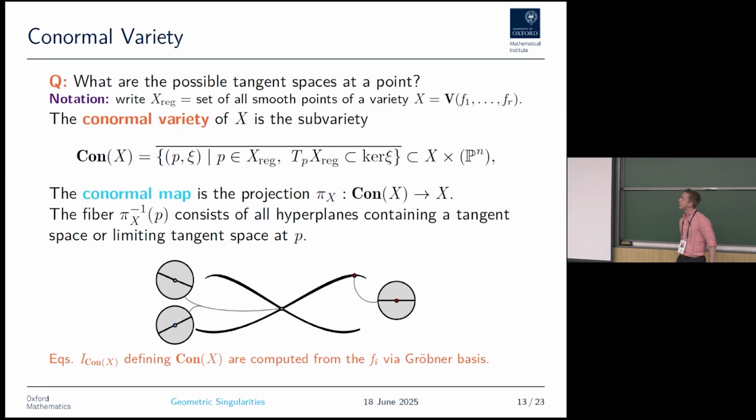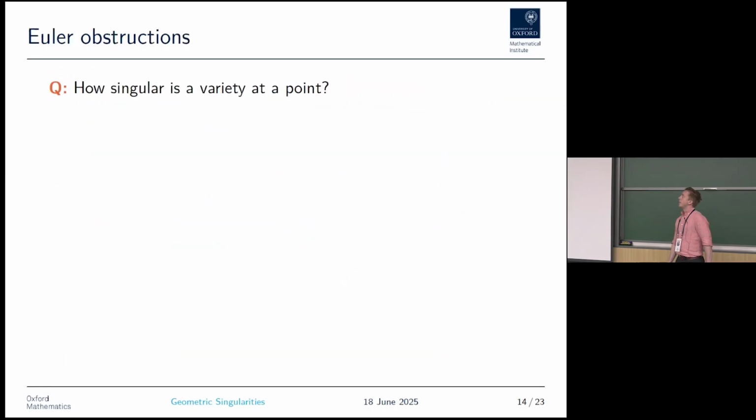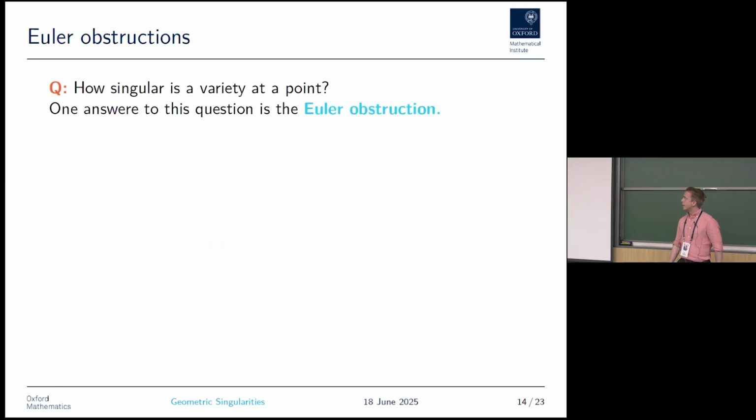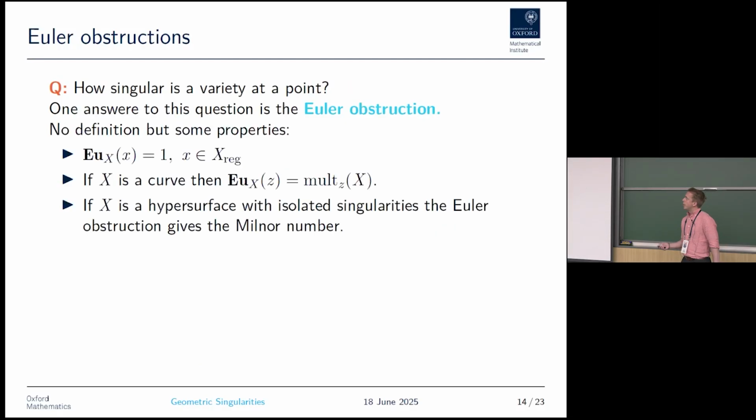The second thing we had was the components of the constructible functions, which were these Euler obstructions. The question here would be, how singular is a variety at a point? The Euler obstruction is just one answer to this question. I will not give you the technical definition, but just give you some of its properties.